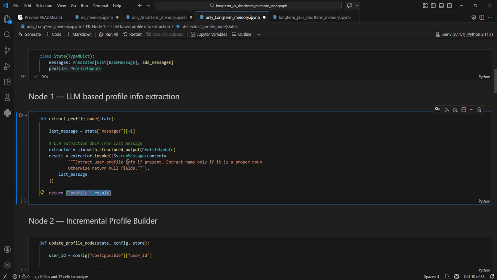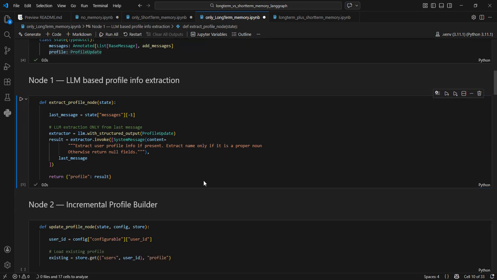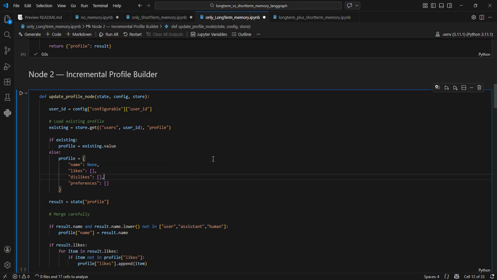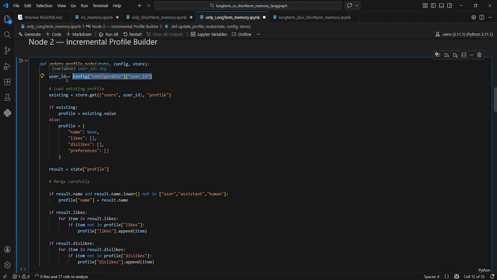Okay. So this node will only generate the information, but this is another node where it will save the information in the store. So how will we do it? We will take the user ID from the config. The config we will send when we call this node, and so basically we are maintaining the permanent or long-term memory at the user level, but we can maintain it at any level here. Okay, so in our example it is at user level. So we will first extract if there is any existing information about profile for this user ID or not.